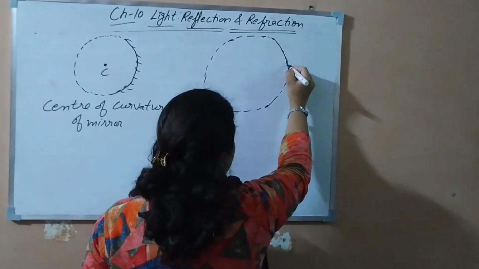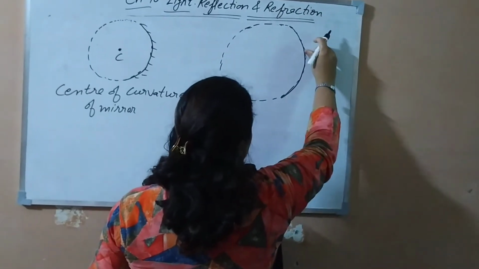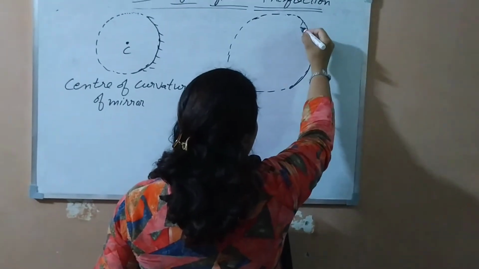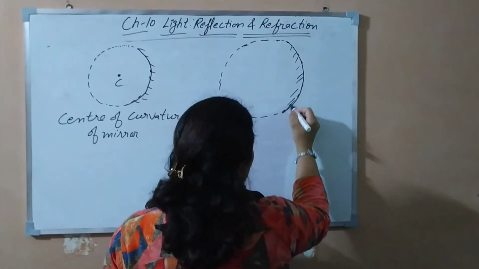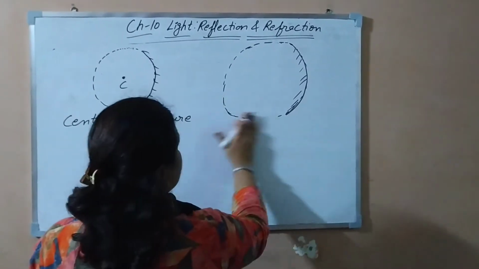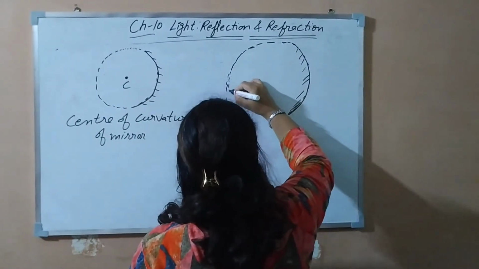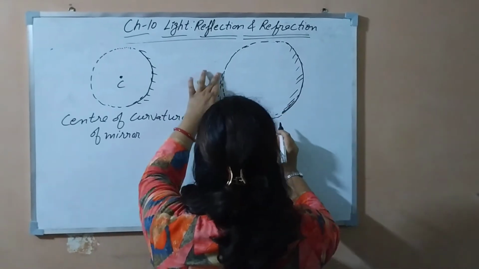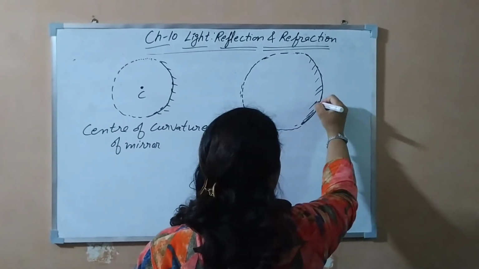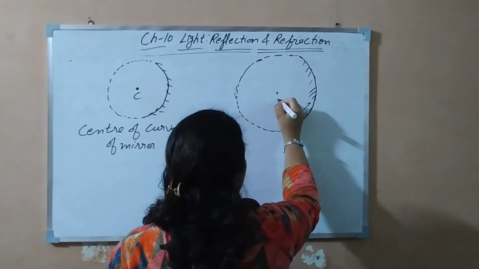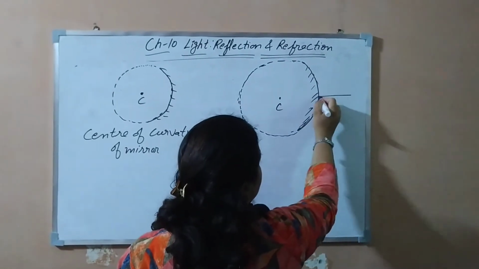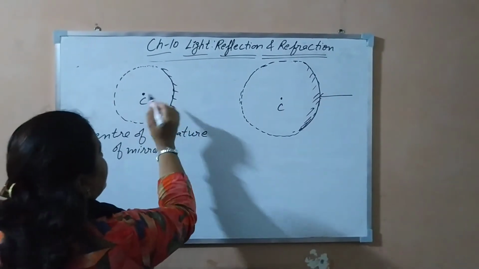When I show the convex, the bent in surface is non-reflecting. Clear? So the center is here, and this side is reflecting, and this side is reflecting.